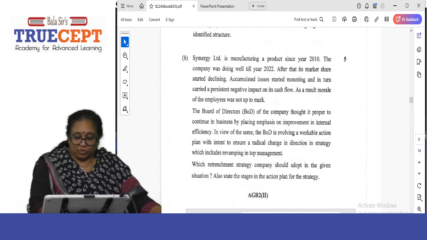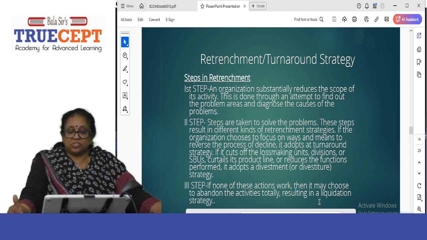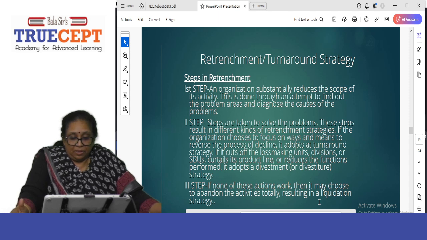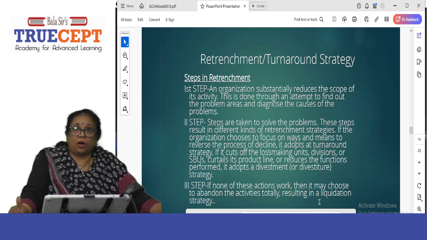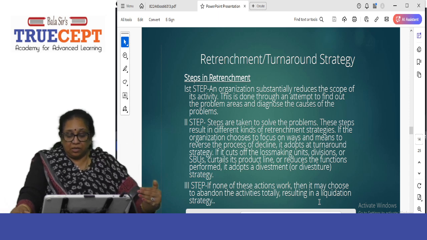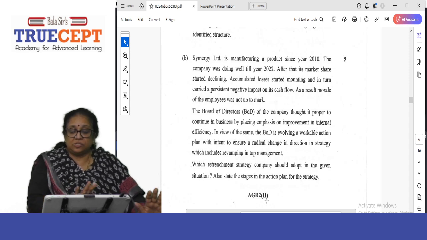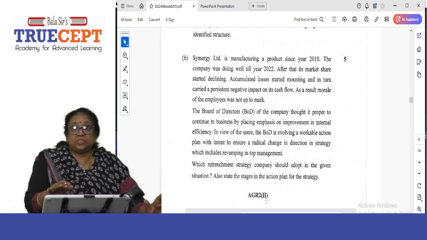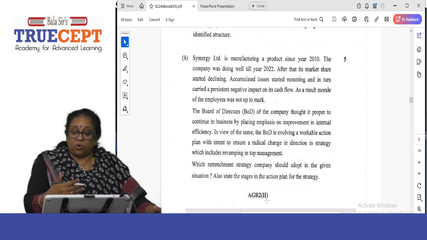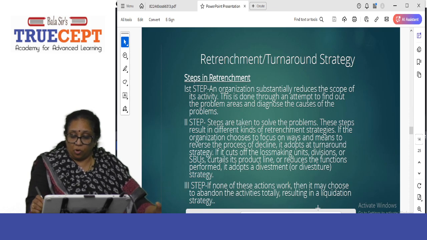You are going to follow something called the turnaround strategy. See, retrenchment is when an organization substantially reduces the scope of the activity. So you have to first find out the problem areas, what is causing the problem, what is the root cause of the problem, how to solve the problem. The second step, you are going to take steps to solve the problem. See, here your question is how this Synergy Limited is going to make a turnaround, because it doesn't intend to shut down and leave. So it wants a retrenchment strategy that's a workable strategy. So this is how it goes.